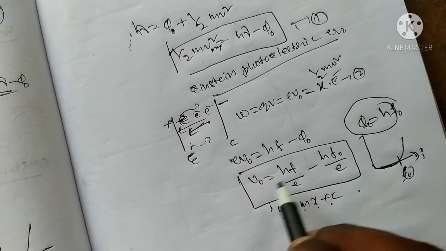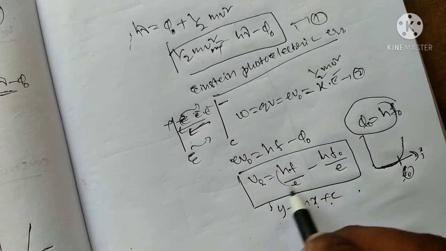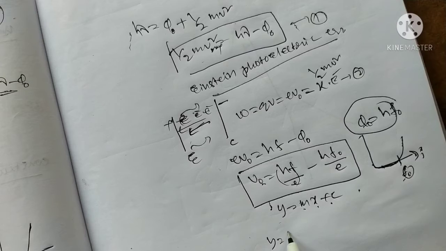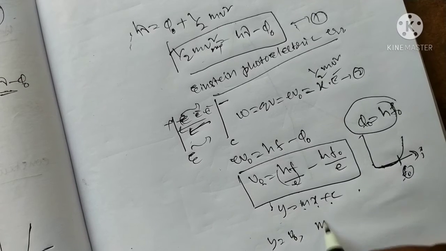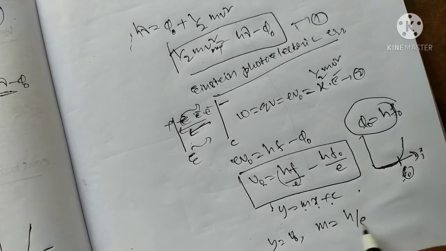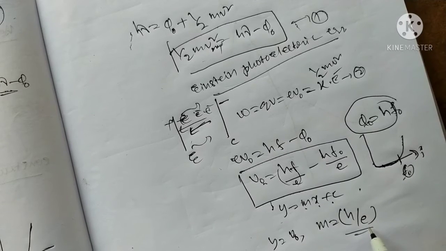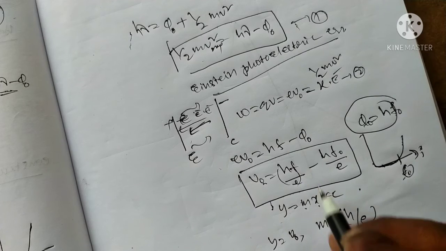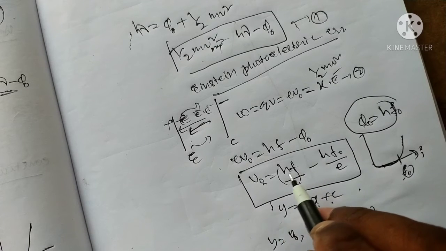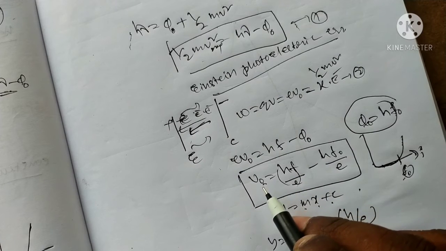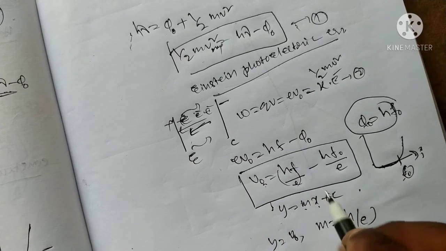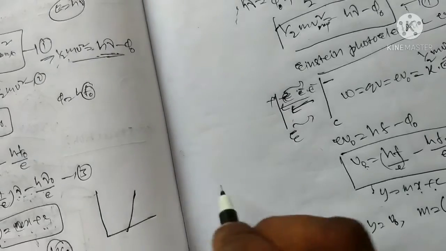Suppose we draw the graph. Comparing the equations, y is the stopping voltage, m is equal to h by e, which is the slope, and f is the constant x parameter. We can draw the graph of stopping voltage versus frequency, like this.